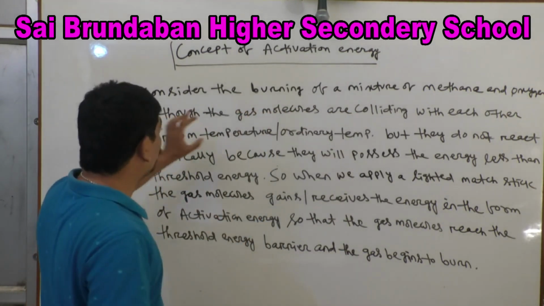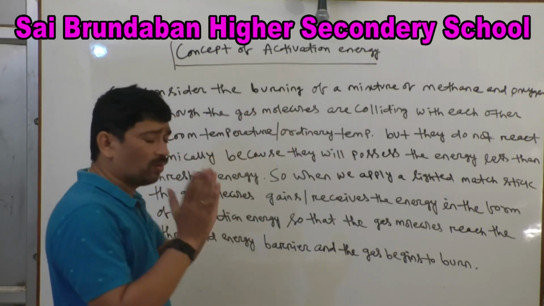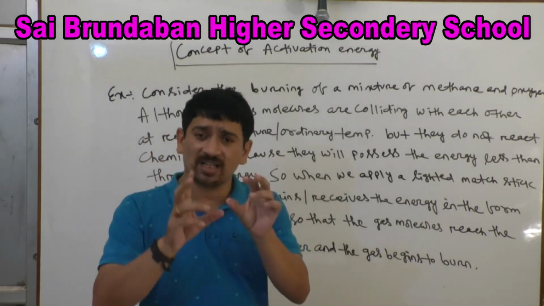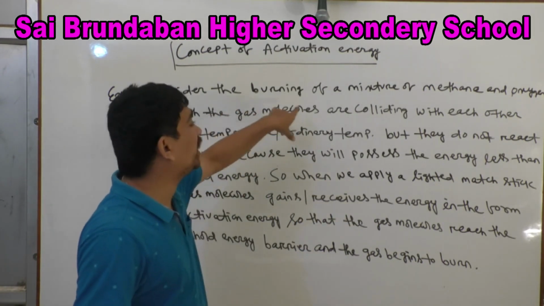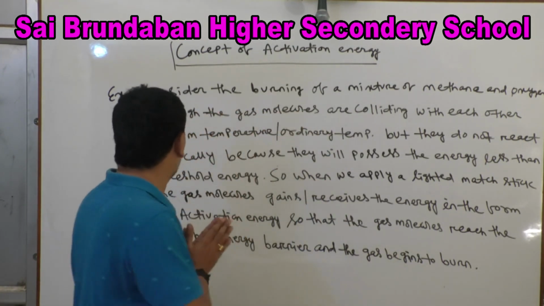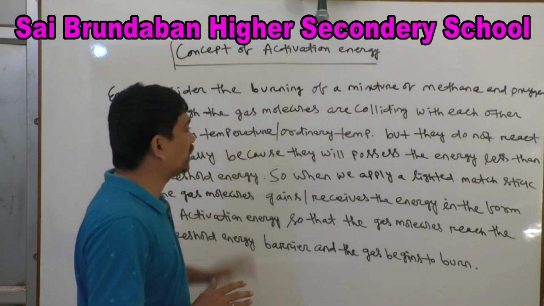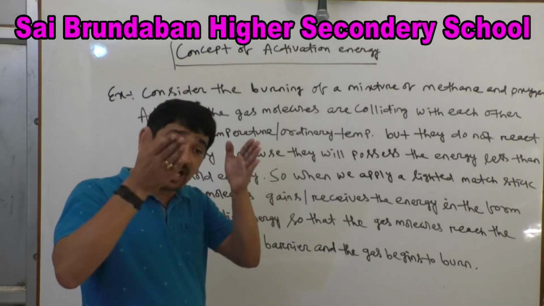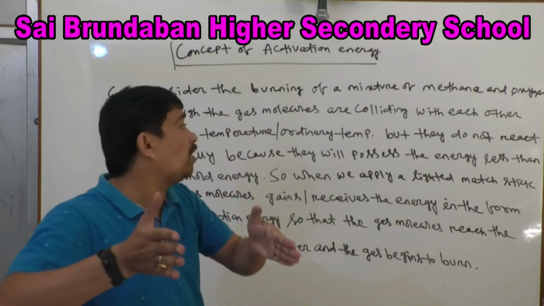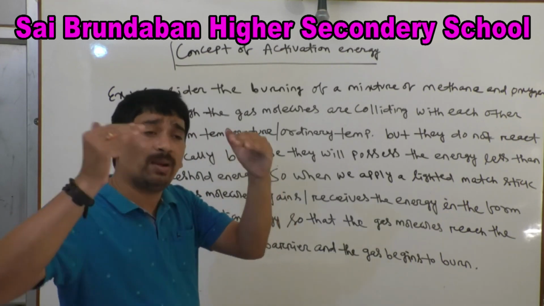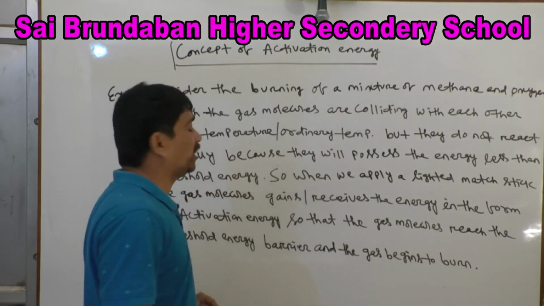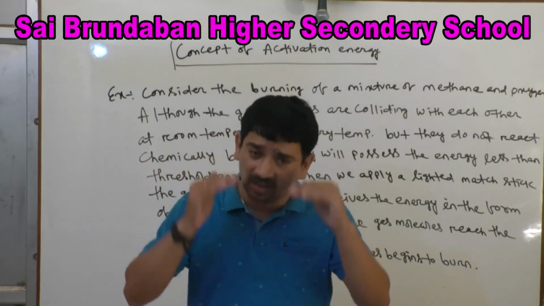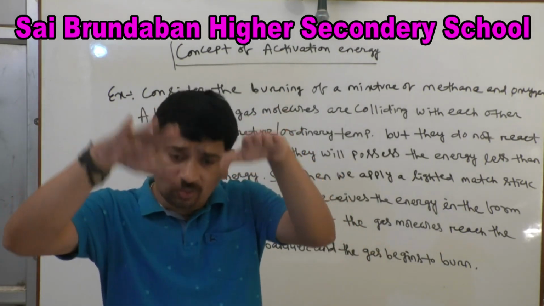Although the gas molecules are colliding with each other at room temperature, they do not react chemically, because the gas molecules do not possess the minimum amount of energy, that is, threshold energy, or they acquire energy less than threshold energy.